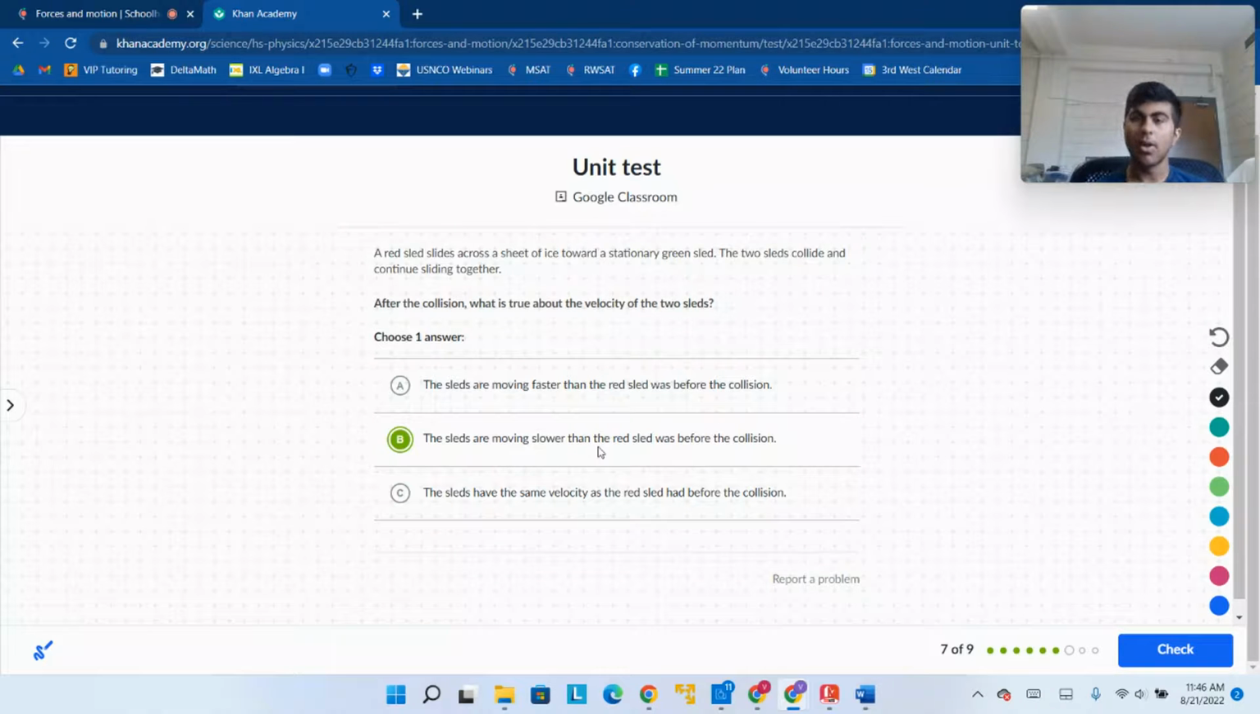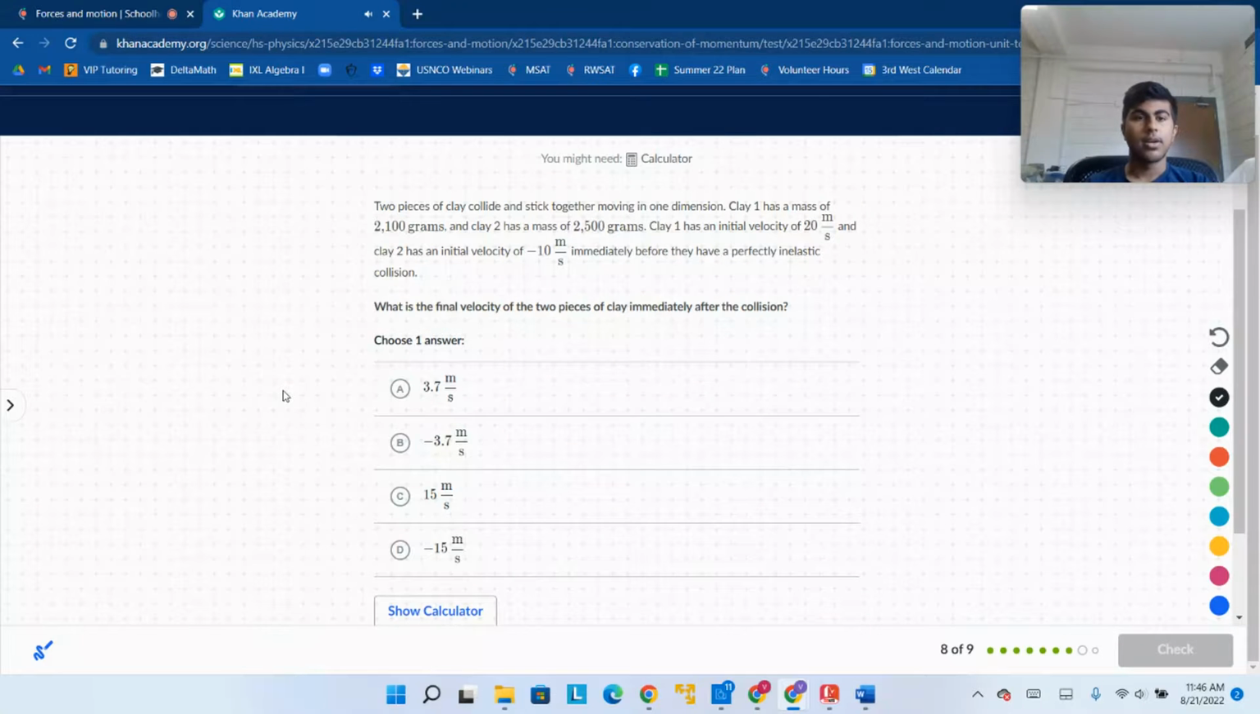That's generally true of all inelastic collisions, right? If you have an object moving at some speed towards a stationary object, once they hit, they're going to go at a speed that's slower than the one moving was originally. That's always true. All right.